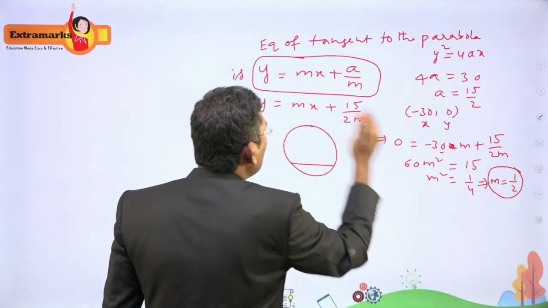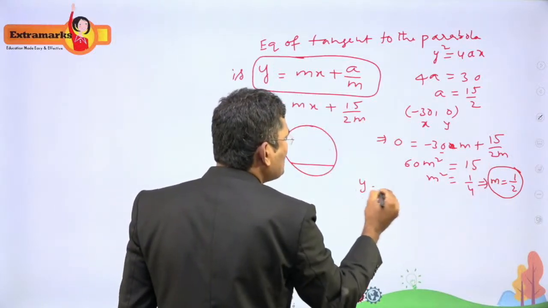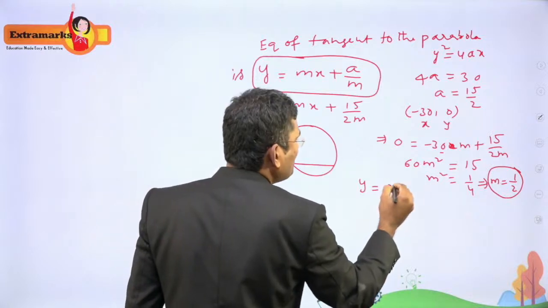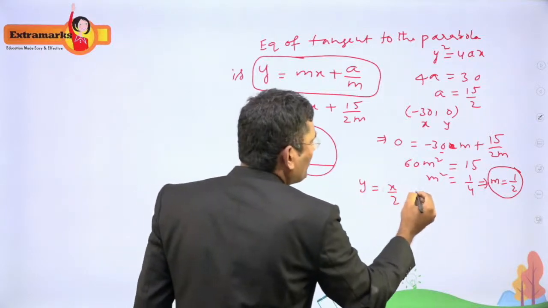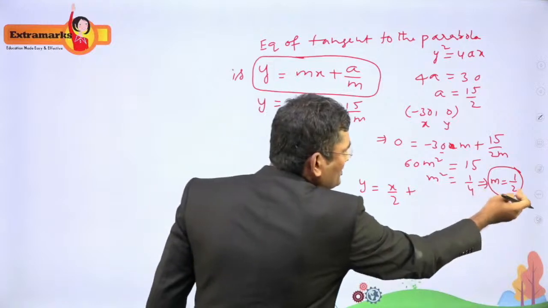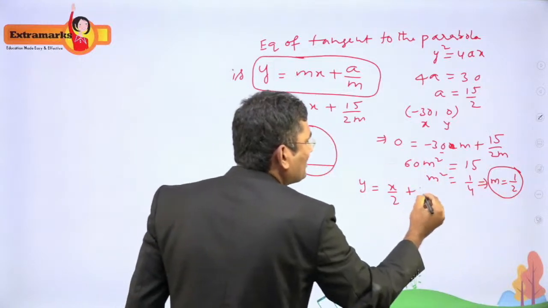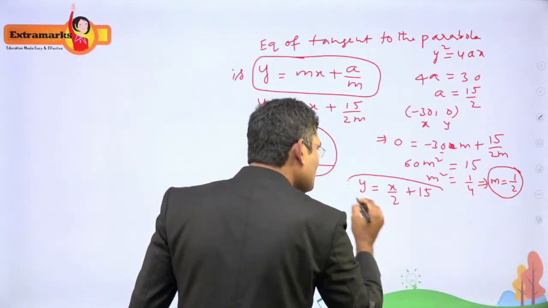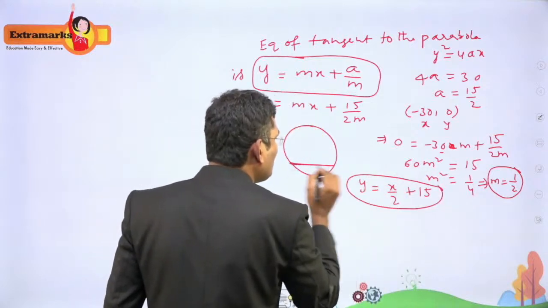You can substitute the m value here and you will get the equation of the line. y is equal to mx plus a by m, that means y is equal to x by 2 plus 15 by 2m. So m is equal to 1 by 2, 2m is equal to 1, so 15. So this is the equation of the chord.